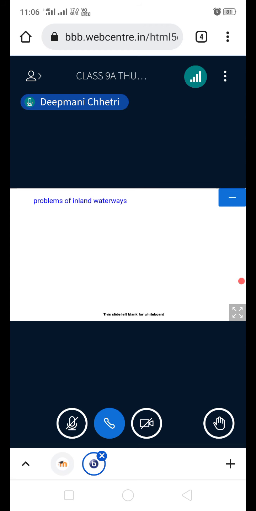And the next thing is seasonal variation of water level in the rivers. Finished?